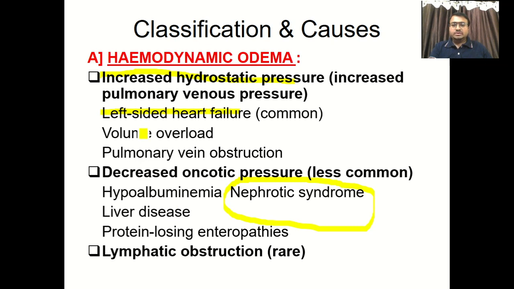Now we explain how left-sided heart failure produces pulmonary edema. You can see in this figure the right atrium, right ventricle, left atrium, and left ventricle. Blood from the upper limb drains through the superior vena cava into the right atrium.